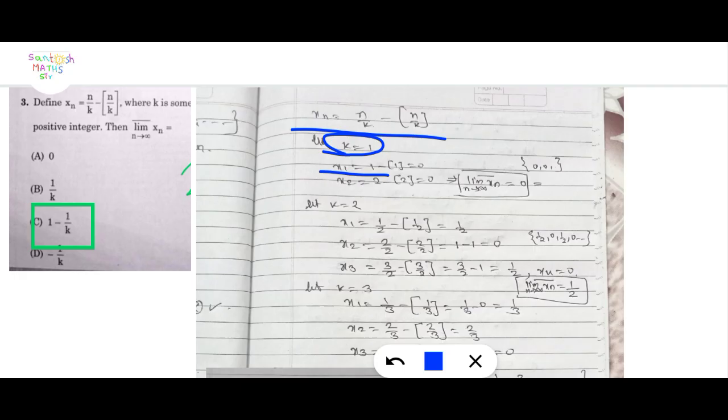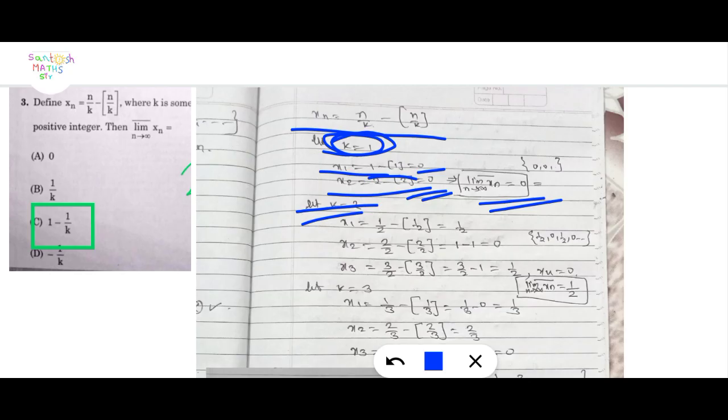Here x1 is equal to 1 minus 1, the integer function, equal to 0. If n is equal to 2, x2 is equal to 2 minus 2 equal to 0 when k equal to 1. Here we get 0, 0, 0 as a set, and the limit as n tends to infinity of xn is equal to 0.